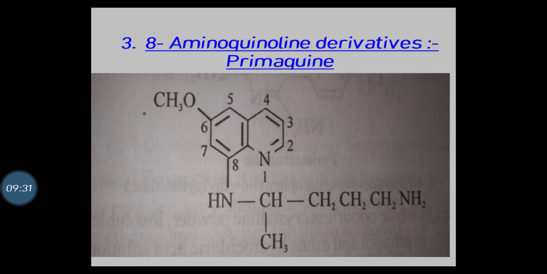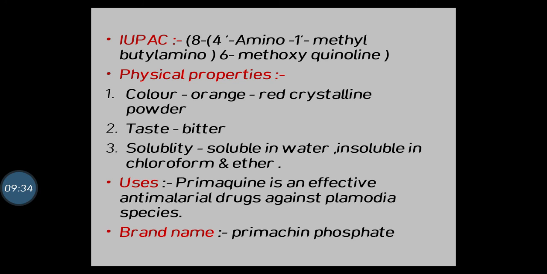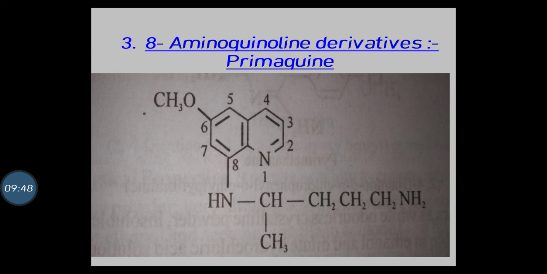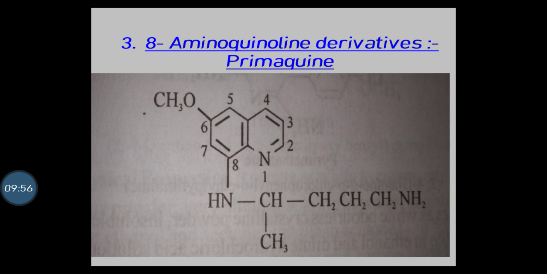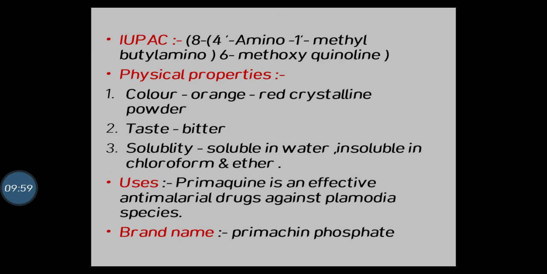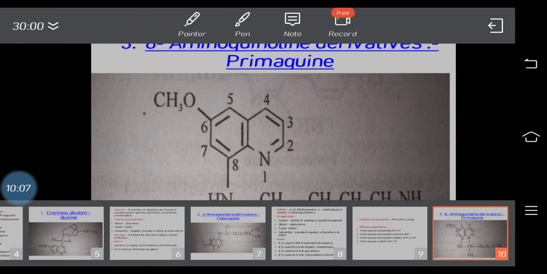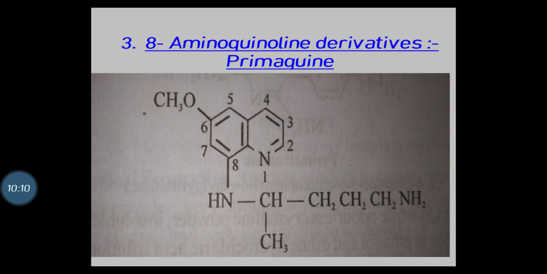So now, what is the IUPAC name of this primaquine? The IUPAC name is 8-(4-amino-1-methylbutylamino)-6-methoxyquinoline. Meaning what? 8 is the common position, and at the 4th position an amino group is here, that is an NH2 group, and 1-methylbutylamino. Okay, and 6-methoxyquinoline. Yes, this is 6-methoxyquinoline. So this is primaquine.